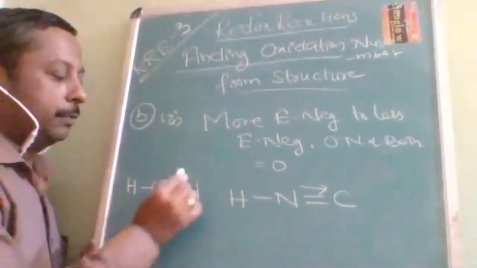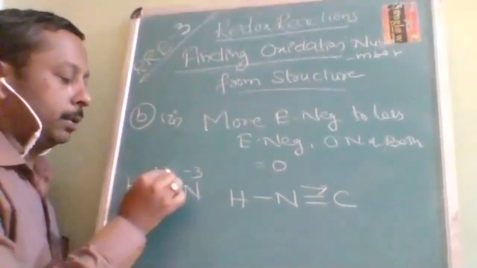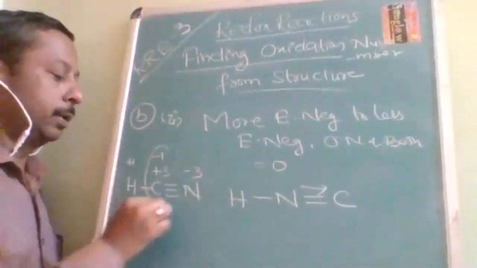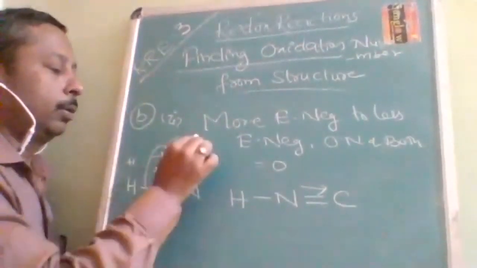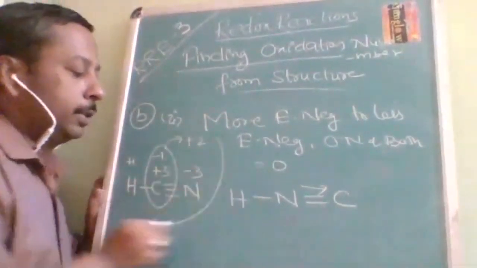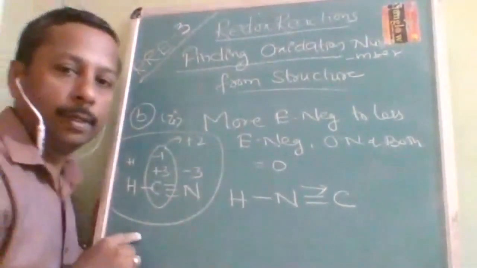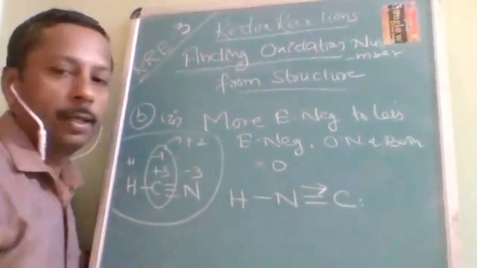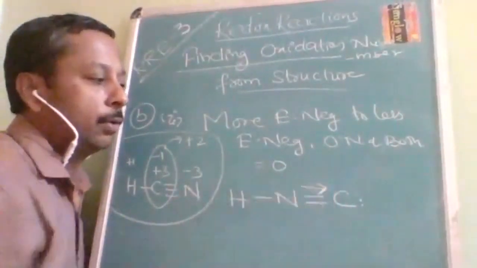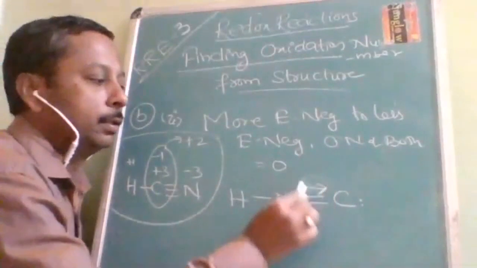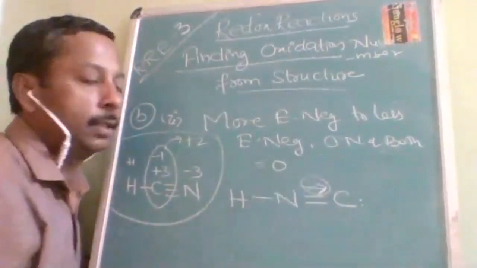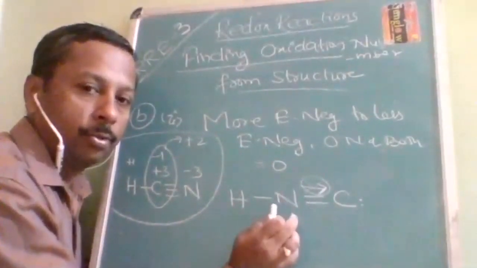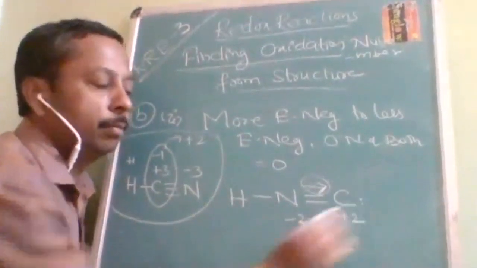Because of these three bonds, it is -3, it is +3. Non-metal hydride, it is going to be +1, it is going to be -1. So the carbon oxidation number is going to be how much? +2. This is a simple example based on the previous rules. Now the coordinate covalent bond is from more electronegative to less electronegative, so you cannot count it in the oxidation number. Because of this coordinate covalent bond it is zero. But there are other bonds, for those you have to count. More electronegative -2, less electronegative +2.